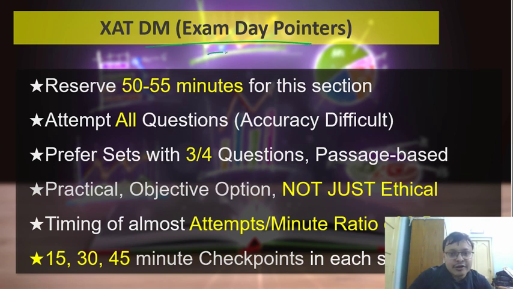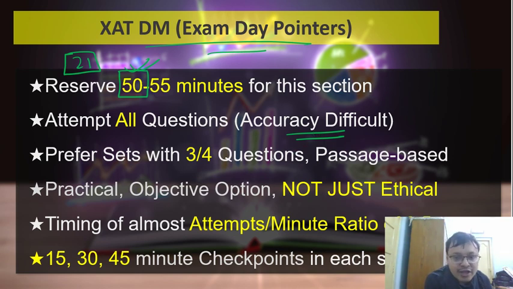The next thing which is very important, for your mocks as well as for your actual exam day, is how do you attempt the XAT decision making section? So ideally, to attempt all 21 XAT decision making questions, 50 minutes should be enough. At max, you can go to 55 minutes, but preferably try and get it done in 50 minutes. 50 minutes is enough to attempt all.